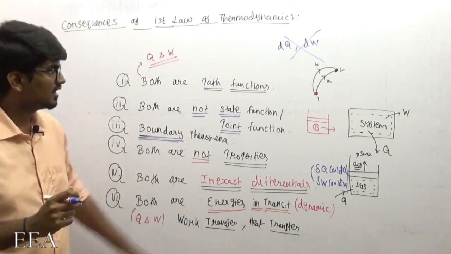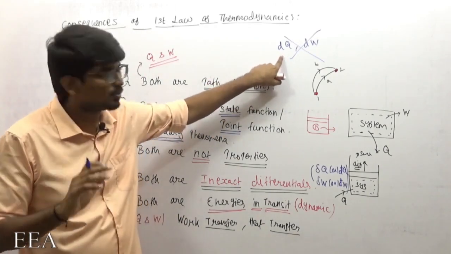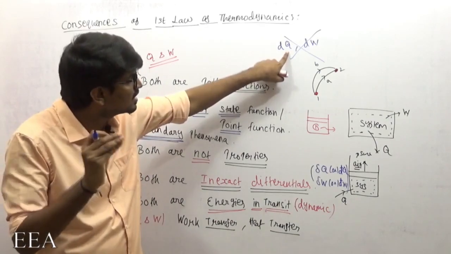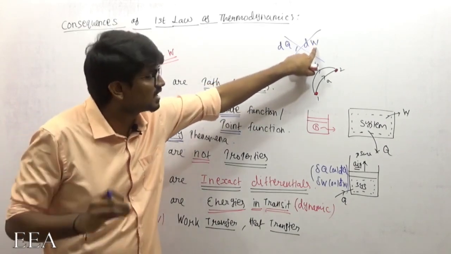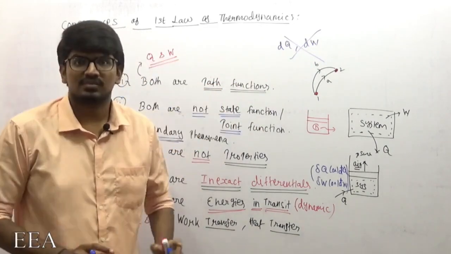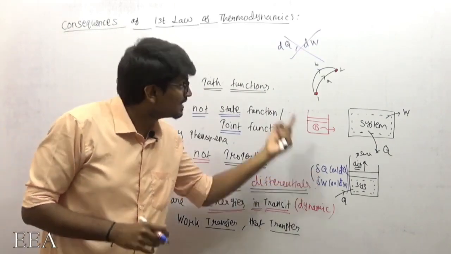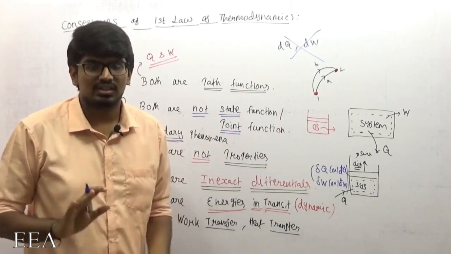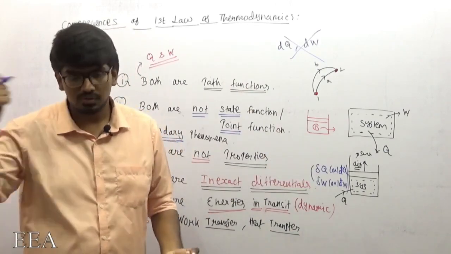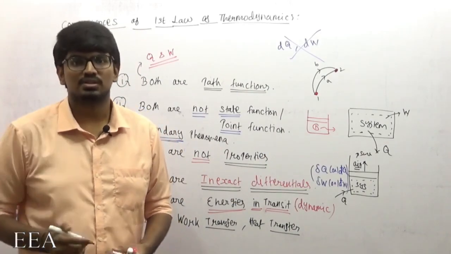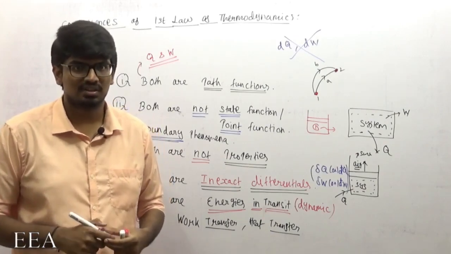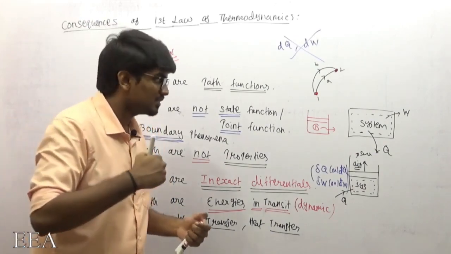Exact differential means it is indicating a change, an infinitesimally small change of Q, an infinitely small change of W. That is absurd, that is completely wrong. The word change is completely wrong with respect to Q. I explained in the previous videos, regarding work transfer, that I cannot say I'm changing some work.